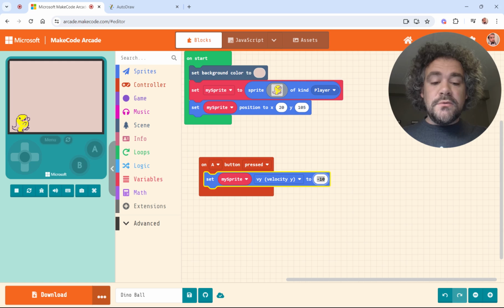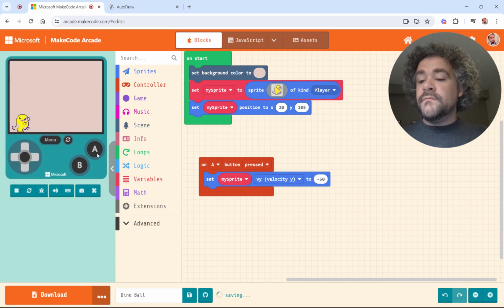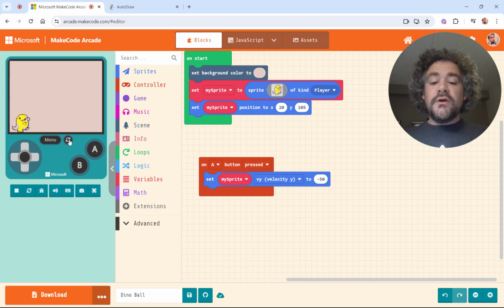That was really slow. What about 50? Oh, yeah, that's good speed. He still needs to come back down, but that's a good speed. Okay, so I'll leave it at that. All right, so when I press the button, he jumps up with a speed of 50 in the negative y direction. So velocity y, negative 50.